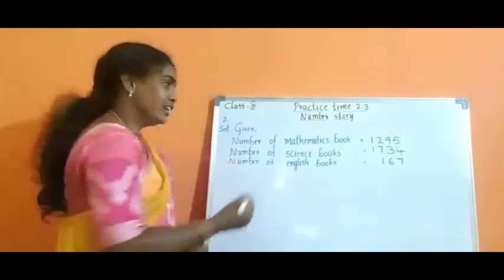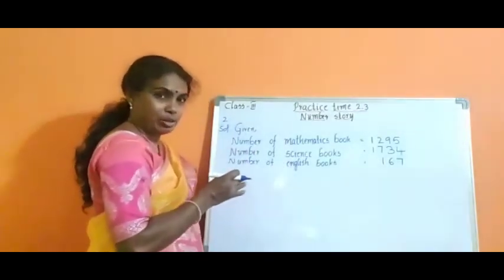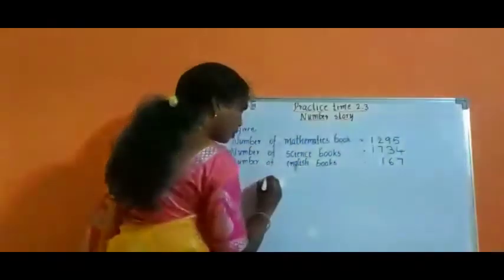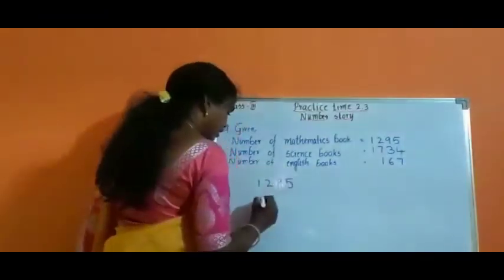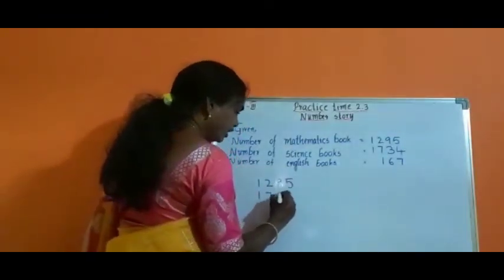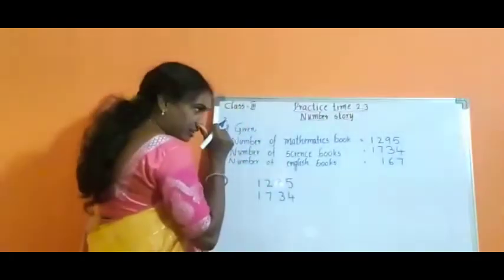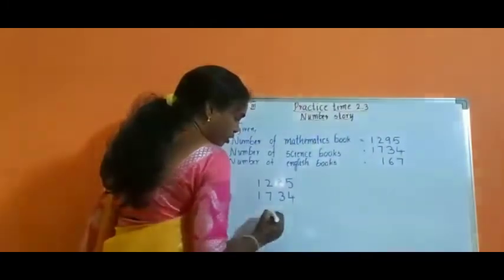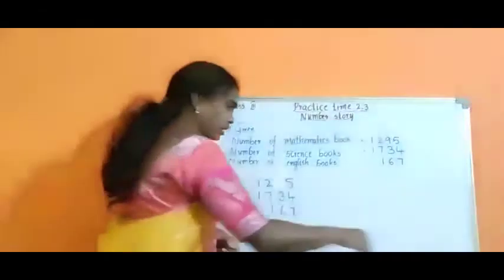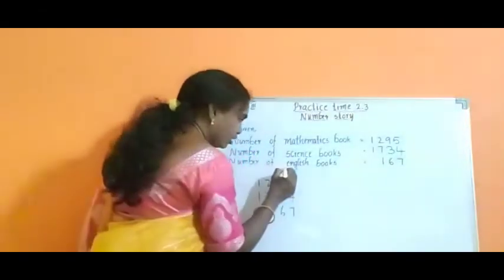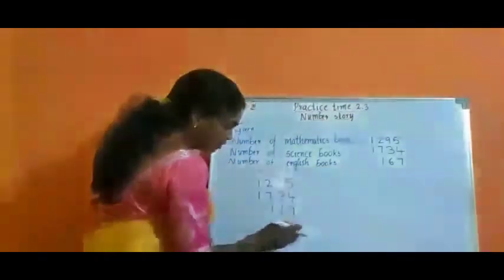Children, let us rewrite all the numbers exactly one below the other. First, 1295. Next, 1734. See, children, next, English books, the number of digits are only 3. So, 7 in the ones place, 6 in the tens place, 1 in the hundreds place. Now we write the places: ones, tens, hundreds and thousands.